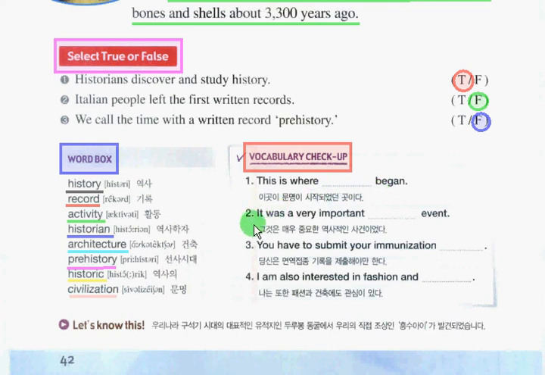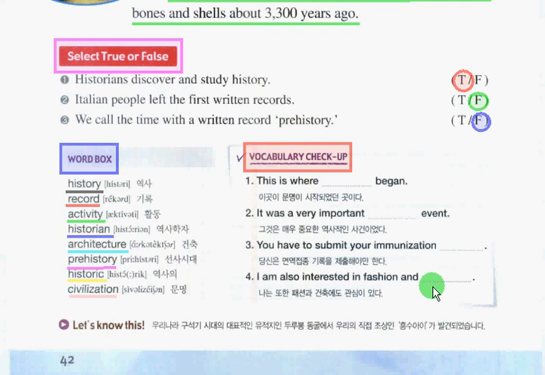Number 2. It was a very important blank event. Number 3. You have to submit your immunization blank. Number 4. I am also interested in fashion and blank.